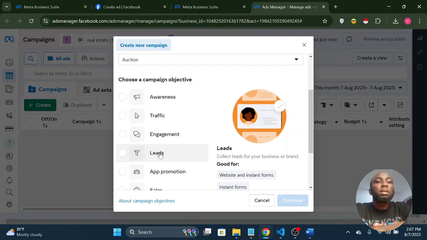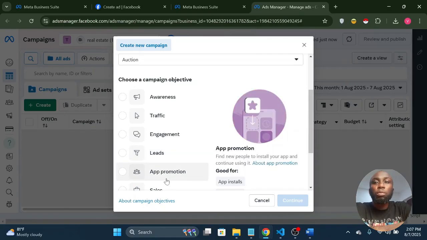Then leads is similar to sales, and this is the one we're going to be using as realtors. Leads is where you want them to see your ads and give you their information because they are interested in your product or in your service. They will drop their name, their email, their phone number, so you can follow them up. Because they are interested, they are serious buyers or serious prospects or leads. So you go with leads. They'll submit a form, and from the form they'll submit their details. That is leads.